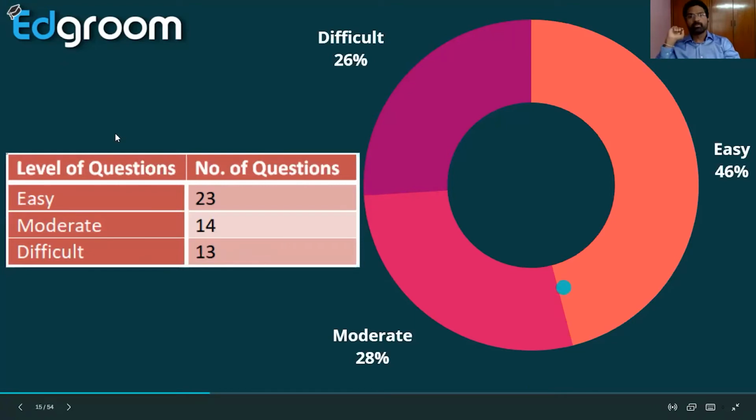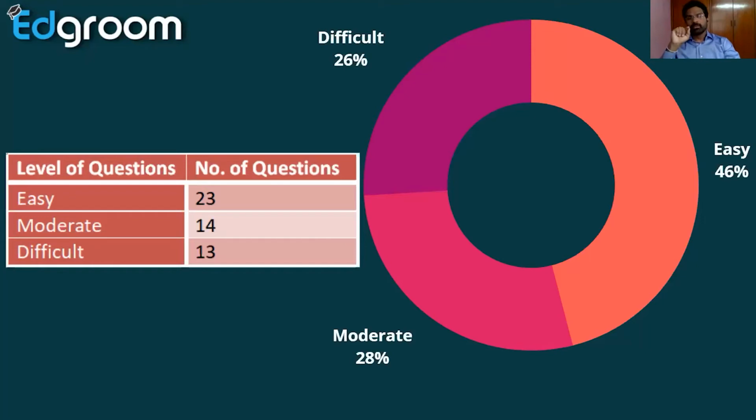But the problem is, when you see the difficult question, most of the students get stuck there. So you have to search for the easy questions in each and every paper. The 2021 paper is actually very tough, but 23 easy questions are there. The majority are easy and moderate questions, 14 questions are there.